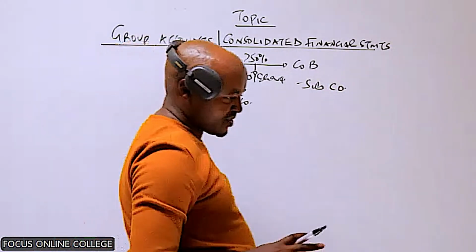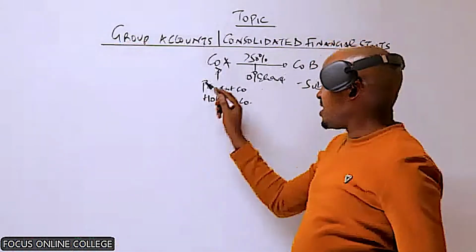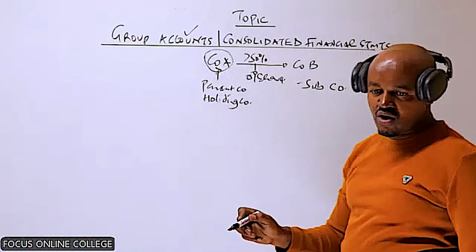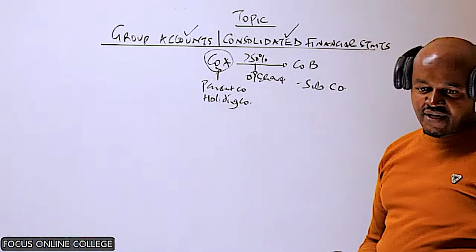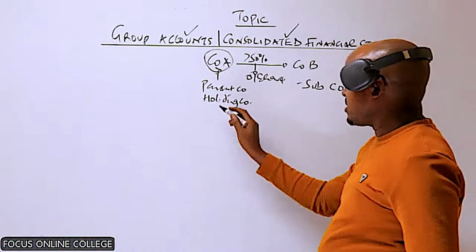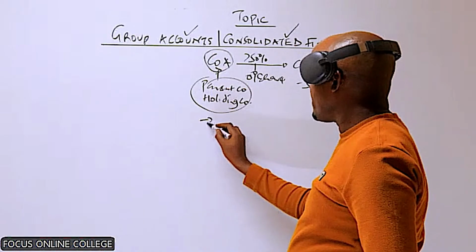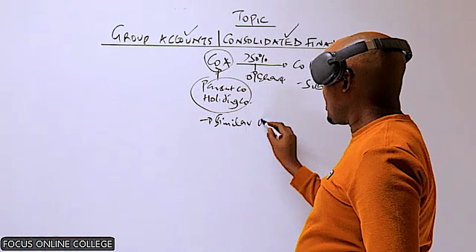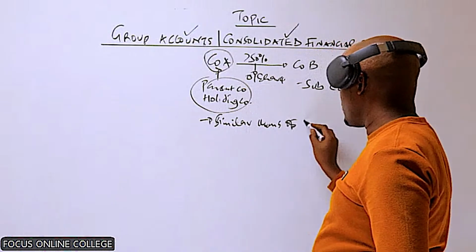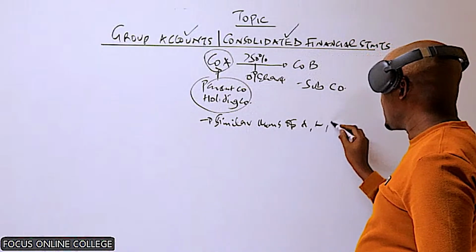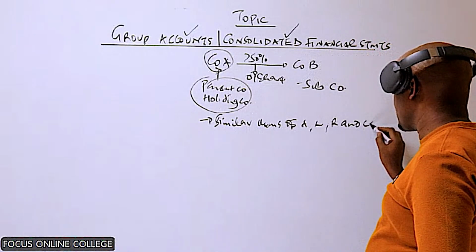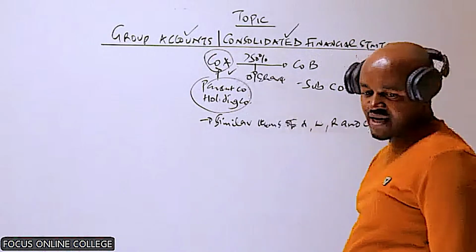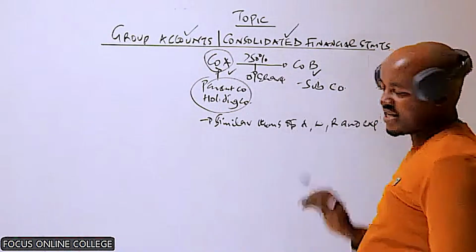Now, this company, which is called the parent company, at the end of each year is expected to prepare the group account or the consolidated financial statement. These group accounts are prepared by combining similar items of assets, liabilities, revenue and expenses, those of the parent company and those of the subsidiary.